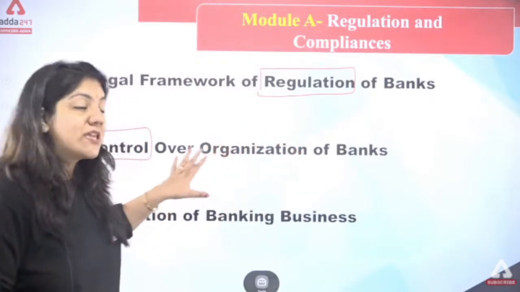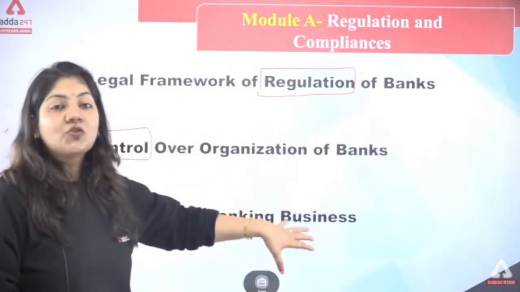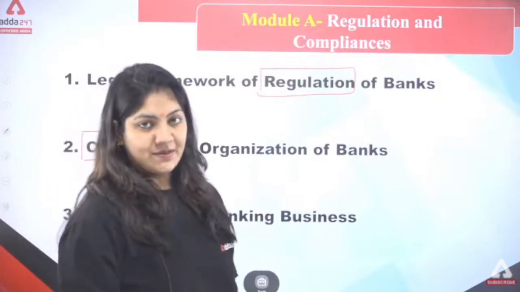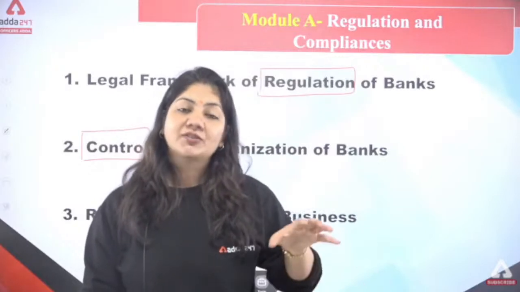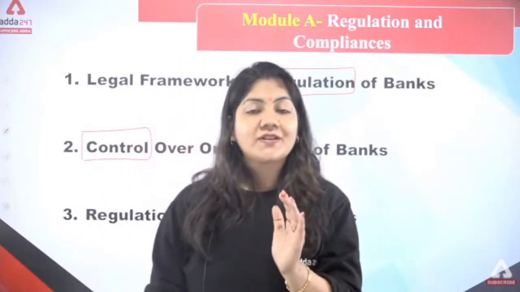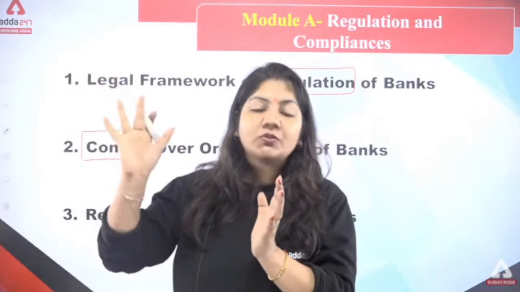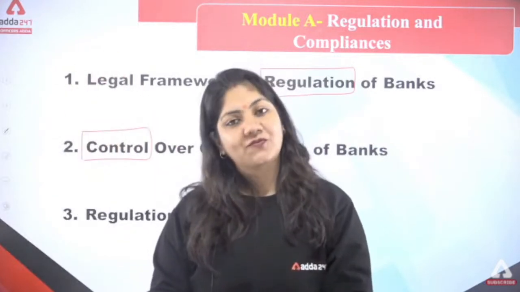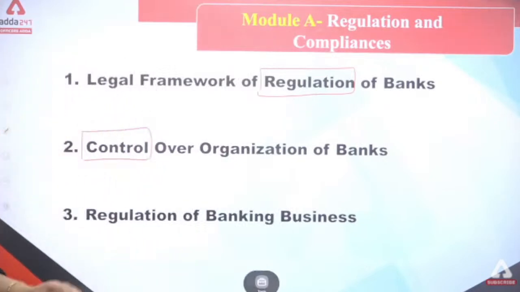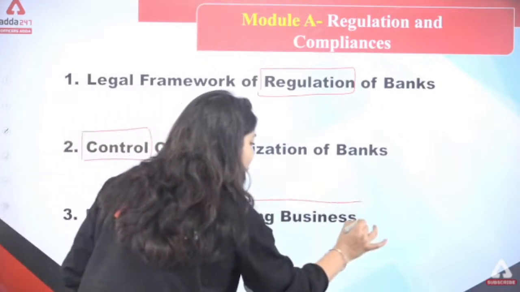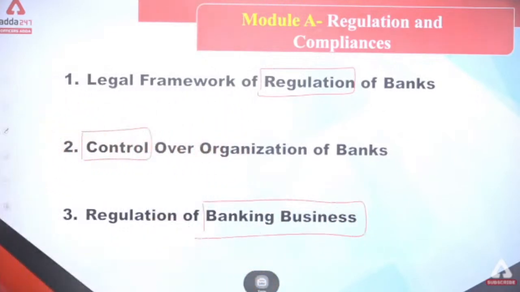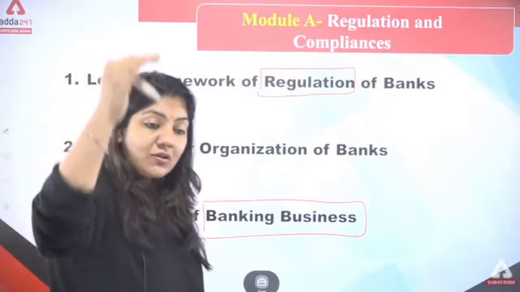So in this topic you have to understand how to control the organization of bank. All banks have to follow the rules and regulations of the Reserve Bank of India, and the Reserve Bank of India has to go through the Banking Regulation Act 1949. Is that okay? So just write down regulation and this one, control. Third point, regulation of banking business. So you have to write down this word, that is banking business. Just please write down all these topics.